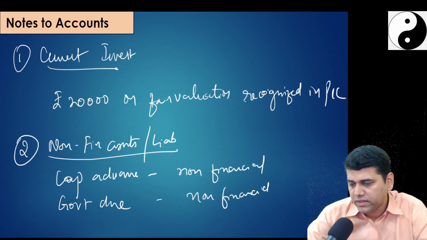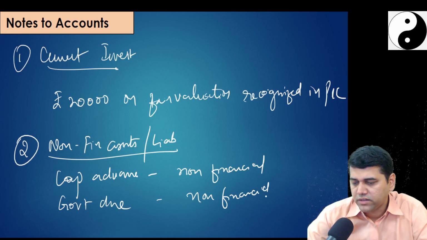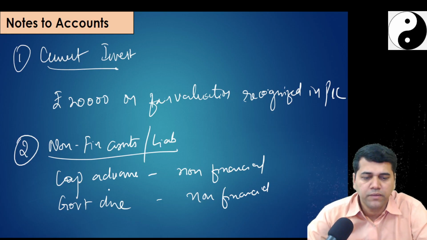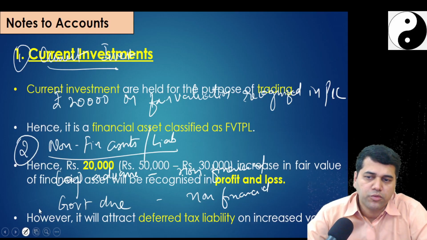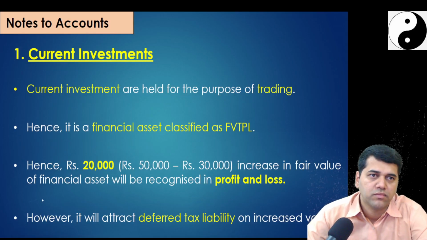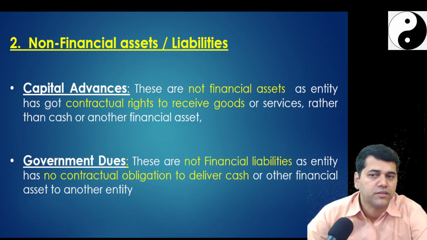Okay, do we have any other classifications there? Okay, dividend is going to get reversed. Government dues we have classified as a non-financial liability. Capital advances are non-financial. Other assets are financial. Okay, we'll write only first non-financial we are speaking. So there are only two items which are to be classified as non-financial, which are sitting in other non-current or whatever. Non-financial assets, these two.